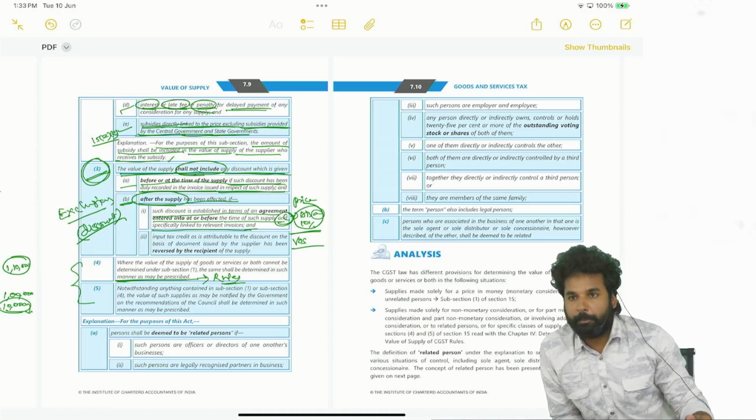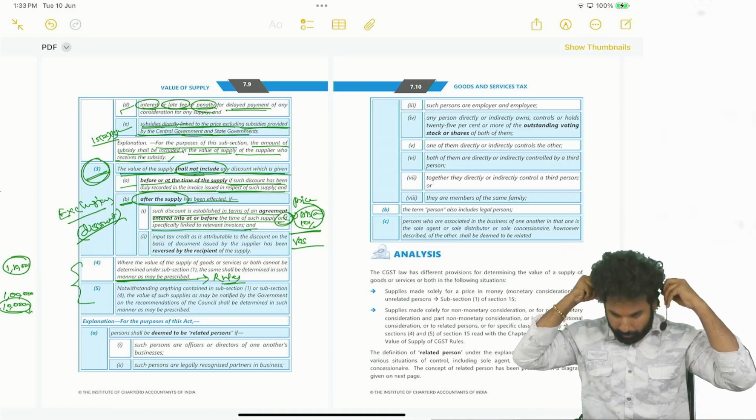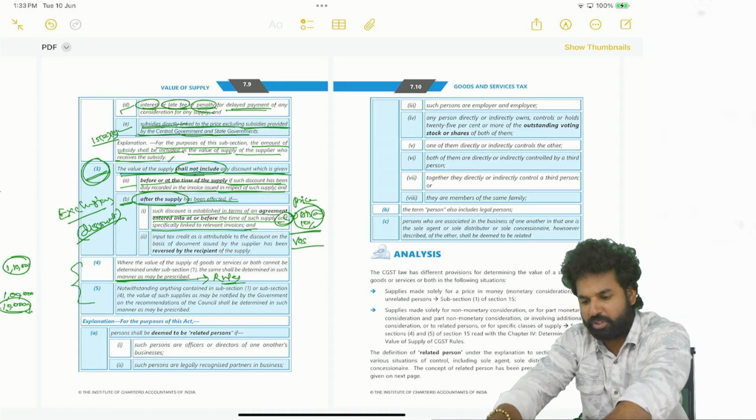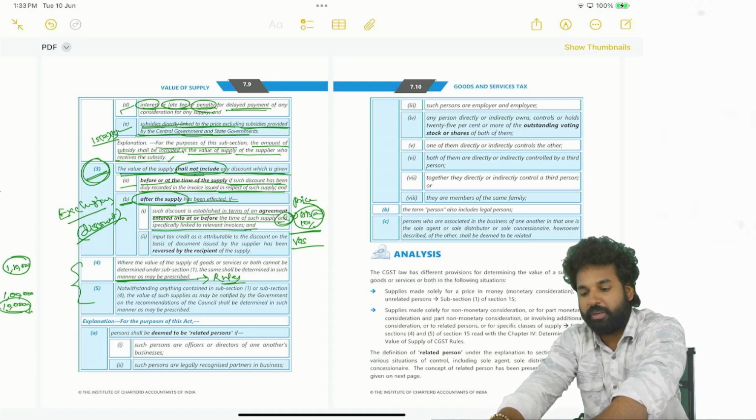Time of supply. We have questions in this. There will be numerical questions in this.